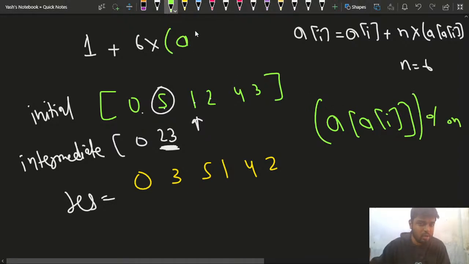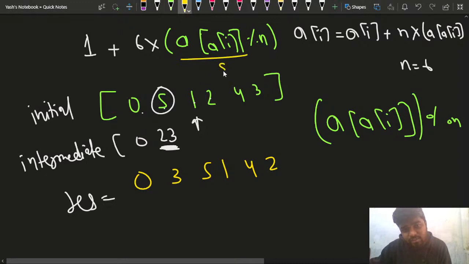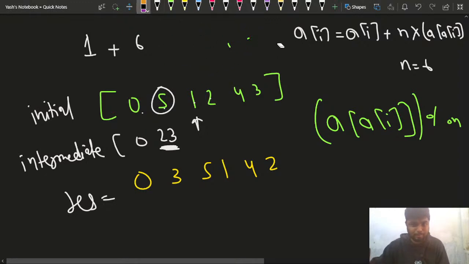So I can do a of i, let me write it like this. This is nothing but a of i, and I'm taking modulus n, right? This is what I'm doing. So what will I get here? Here also I'll get 5, right? This value will be nothing but 5. So if I get 5 here, right? So what is this?